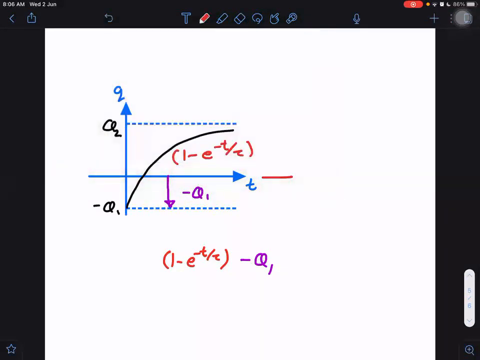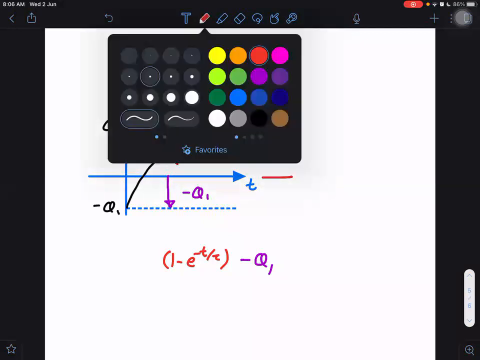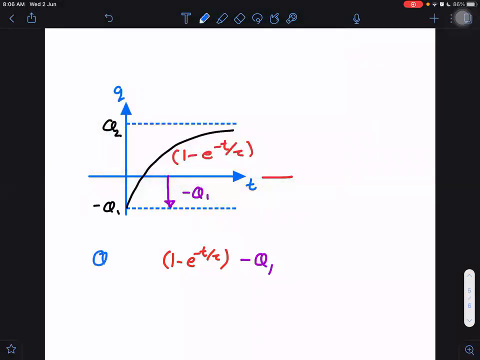Then we have one more gap. What is the gap here? Tell me the gap. What is this gap? Q2 plus Q1. This is plus the magnitude of Q1. This is always the magnitude of the gap, so you have to take the proper magnitude, that is Q2 plus Q1. Right. This is equal to the Q value.